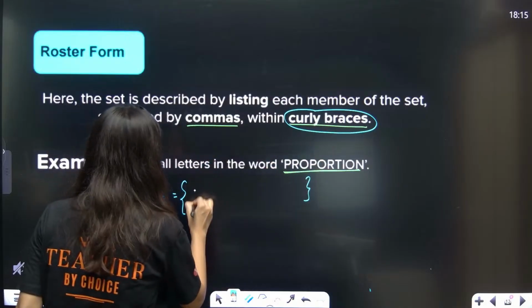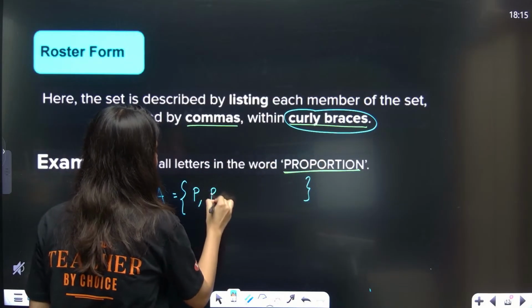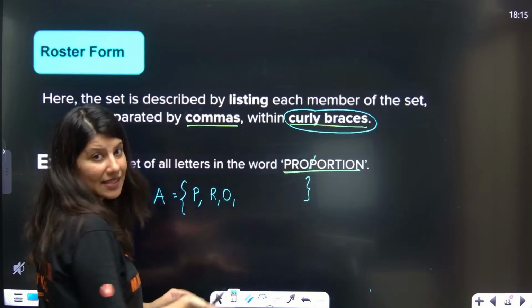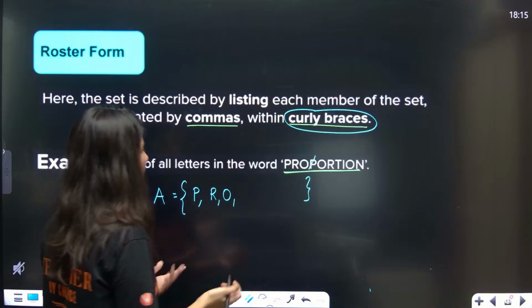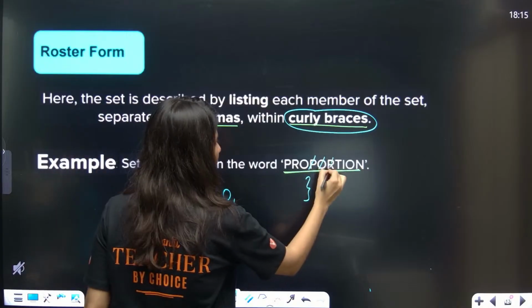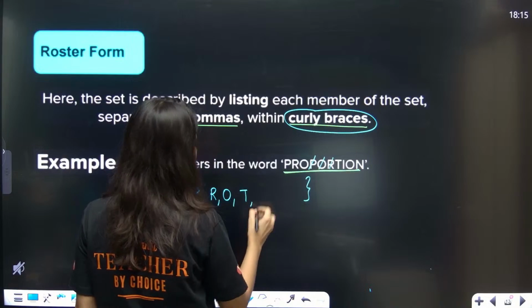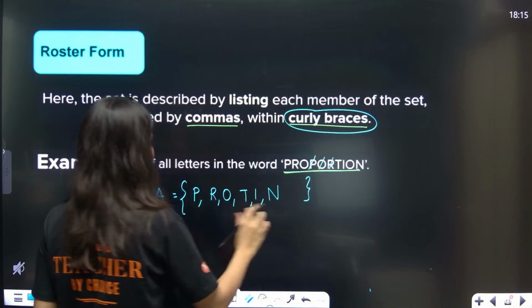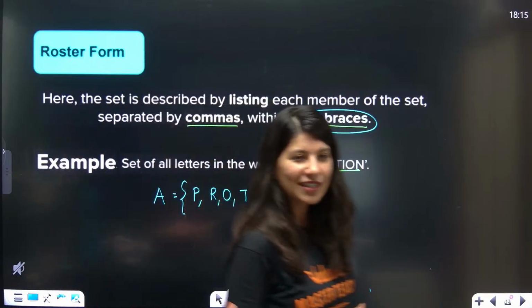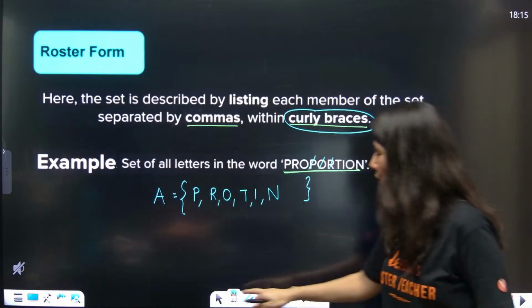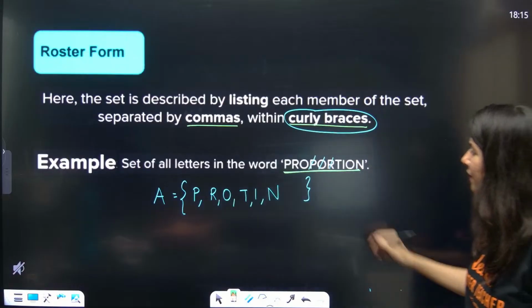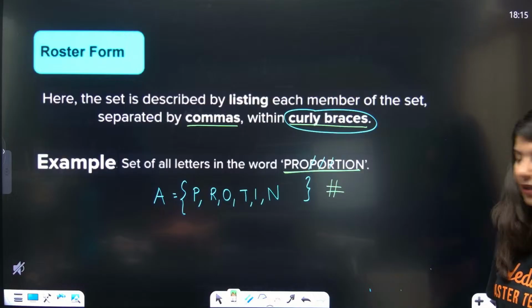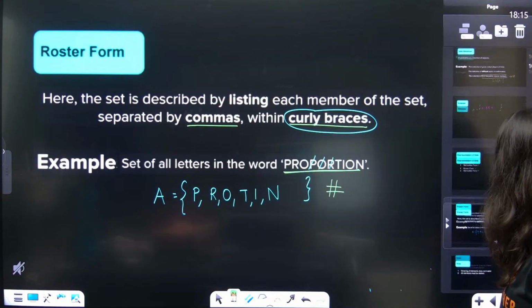P is used, R is used, O is used, then P again, twice it's there, so no need to mention it, O also, R also. Now T is a new letter, I is a new letter, and N is a new letter. So this is your set A.